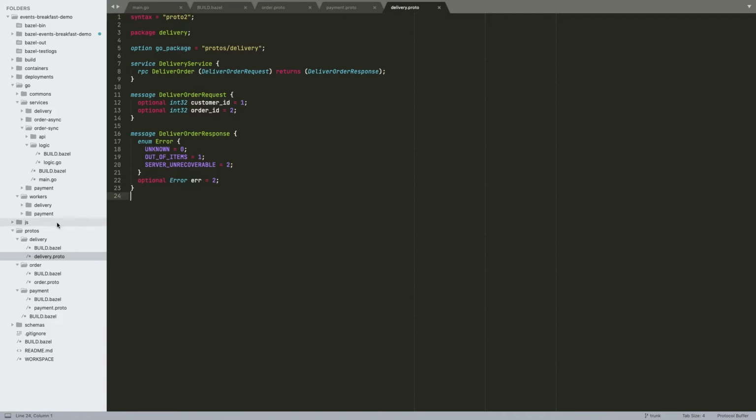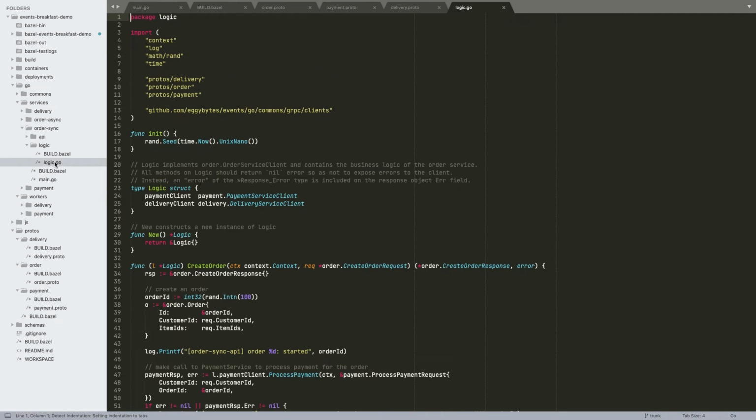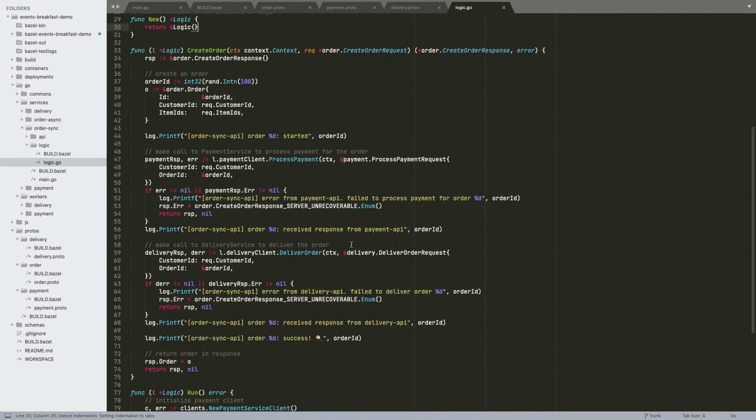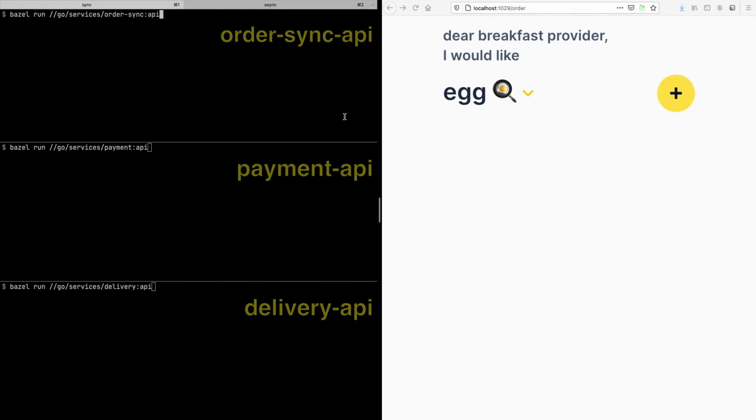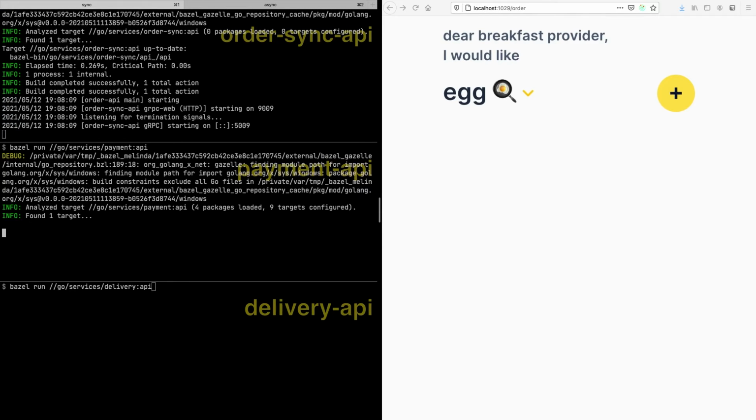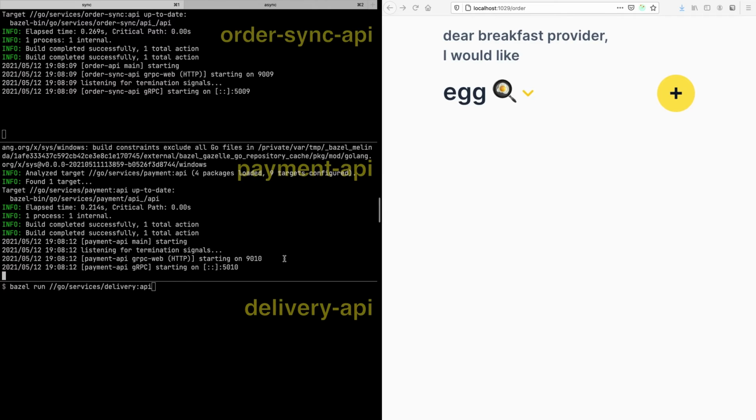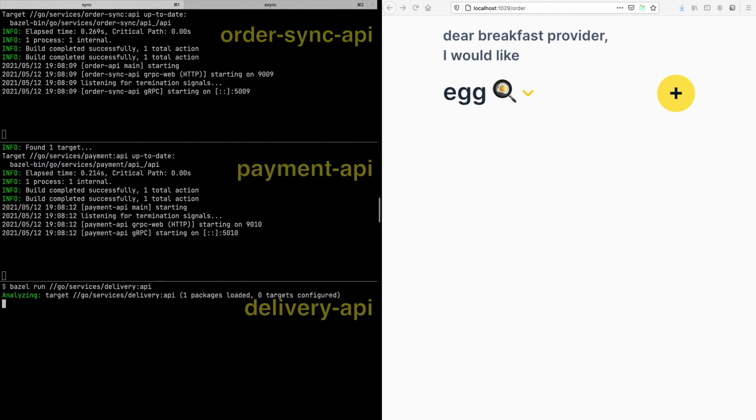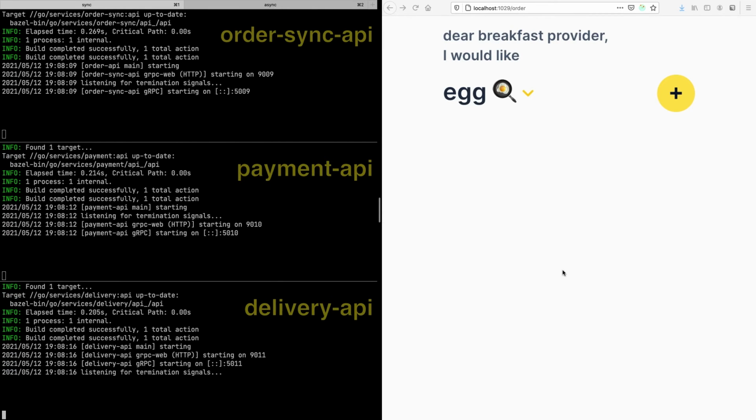And in the logic for the order service, if we go back to that, we call process payment and deliver order synchronously. And we return successfully to the client only if both of those are successful. So let's run them. This is our order service, which synchronously calls our payment service and our delivery service. And let's go to our breakfast web app.